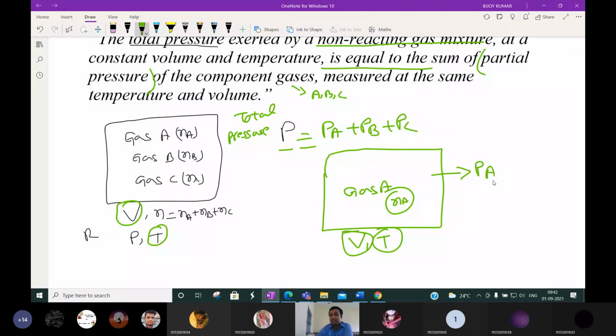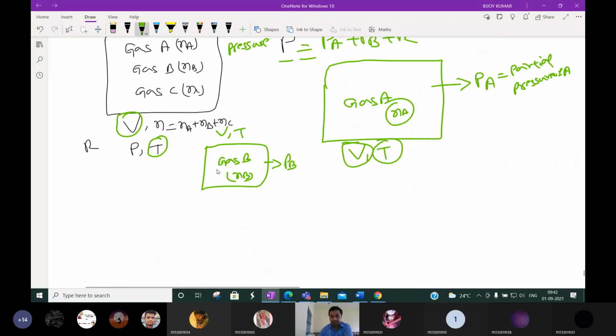That is called the partial pressure of A. Similarly, if you keep only gas B in a container at the same volume and temperature, having Nb number of moles, whatever pressure is exerted by this gas is called the partial pressure of B. Similarly, the partial pressure of C. This is for a three-component gas.